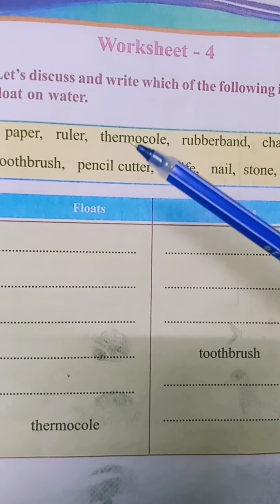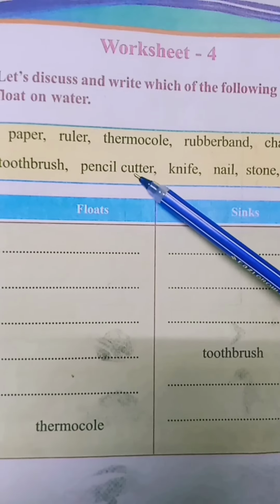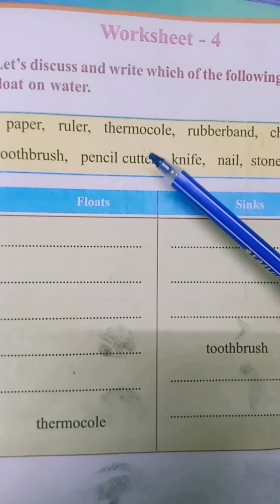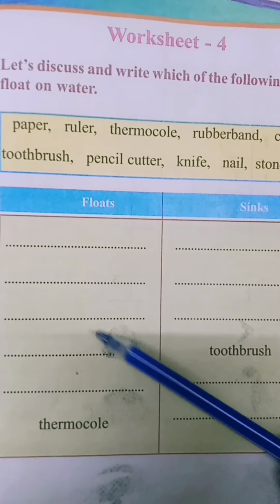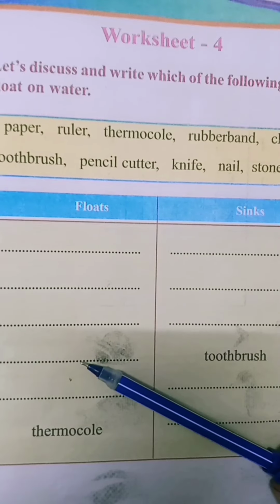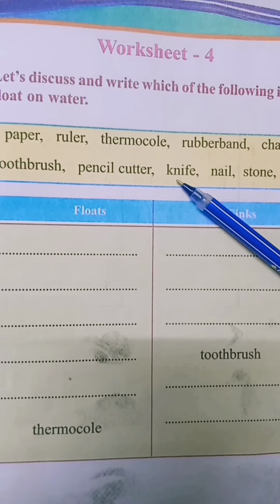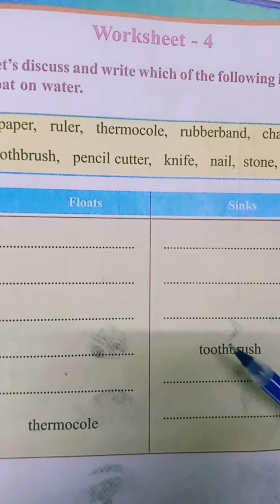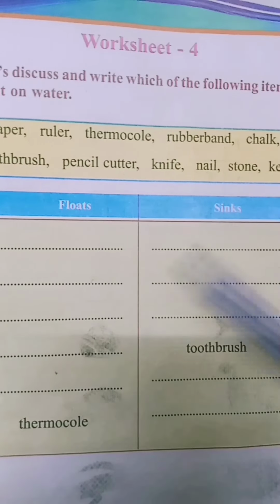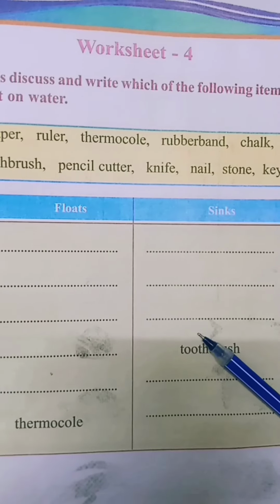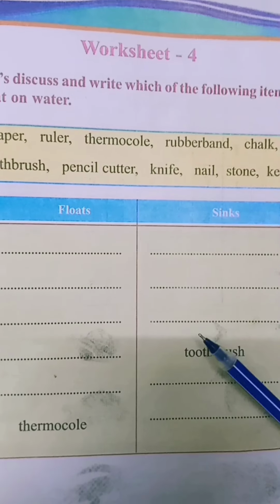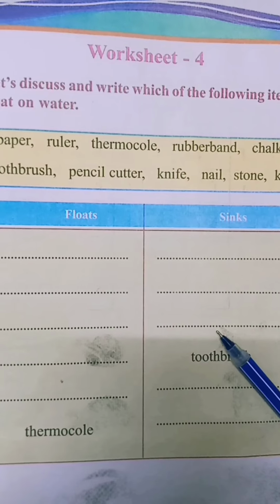Then pencil cutter. Children, in this most of them are lightweight items. So, you have to write here pencil cutter. Pencil cutter will float on water. Okay. Then knife. It will sink into the water. Nail, float on water. Stone, sink into the water. Then last, key. It will sink into the water.